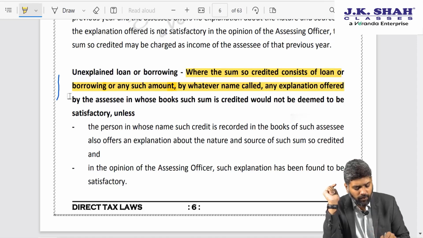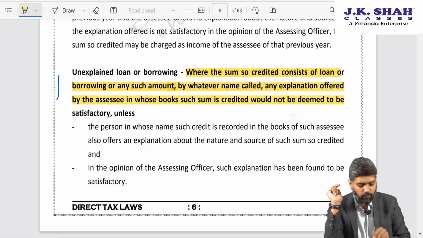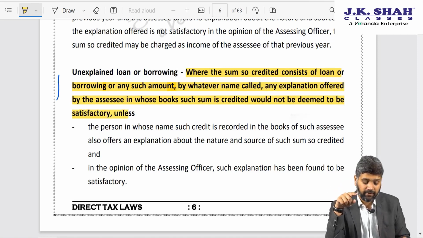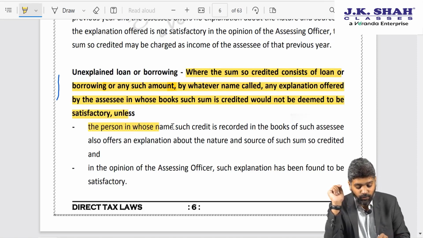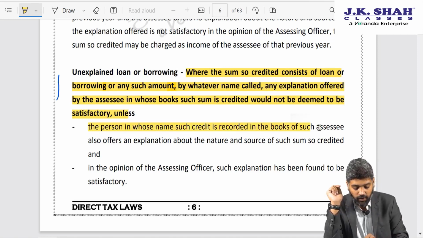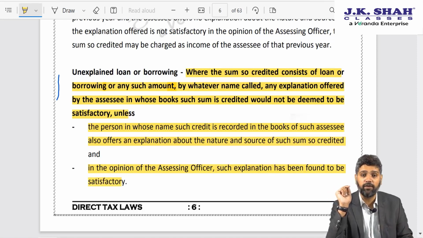Any explanation offered by the assessee in whose books such sum is credited would not be deemed to be satisfactory unless the person in whose name such credit is recorded in the books of such assessee also offers an explanation about nature and source of such sum so credited, and in the opinion of the assessing officer, such explanation has been found to be satisfactory.